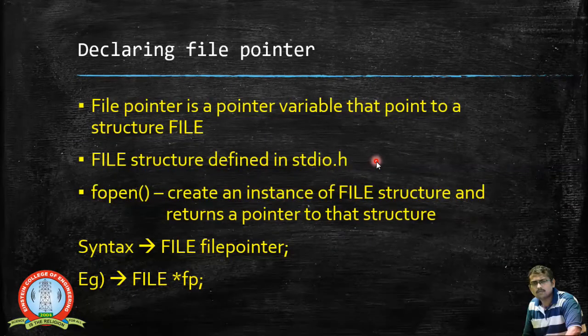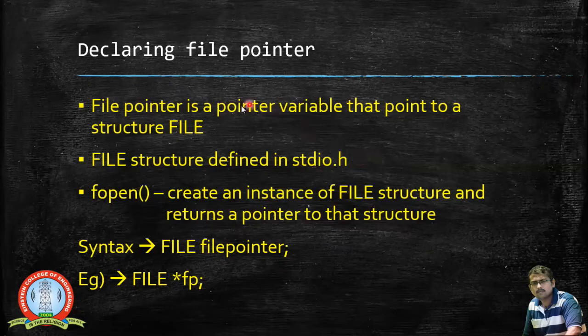So how do we declare a file pointer and perform file operations by using that file pointer? There is an inbuilt structure, and we can create a variable for that structure as we normally do.